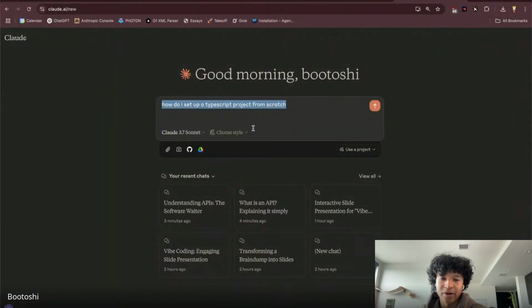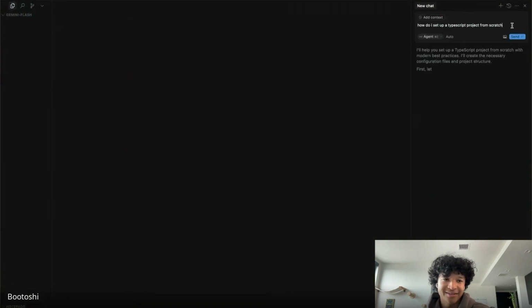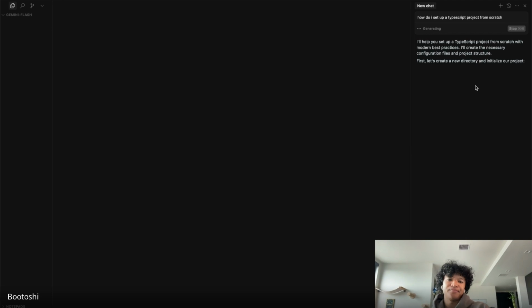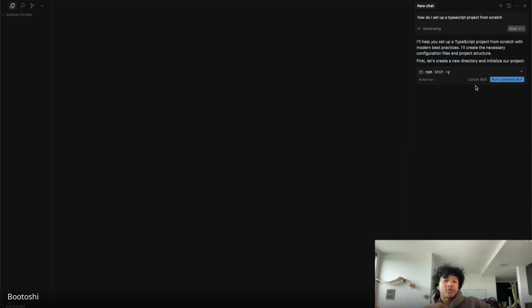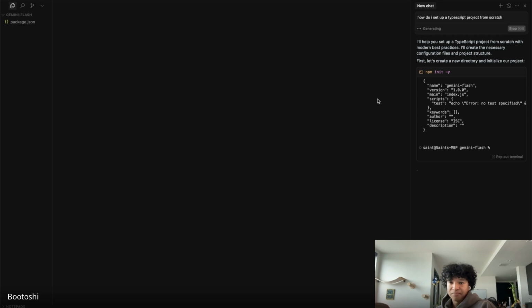So you'd either go on the web interface or Cursor. I'm going to use the Cursor interface just to showcase what it could do. So I'm asking it, how do I set up a TypeScript project from scratch? I've never done this before. The neat thing about the Cursor agent is that it could run commands for you. In this case, it says, first, let's create a new directory and initialize our project. So I'm going to run that command.